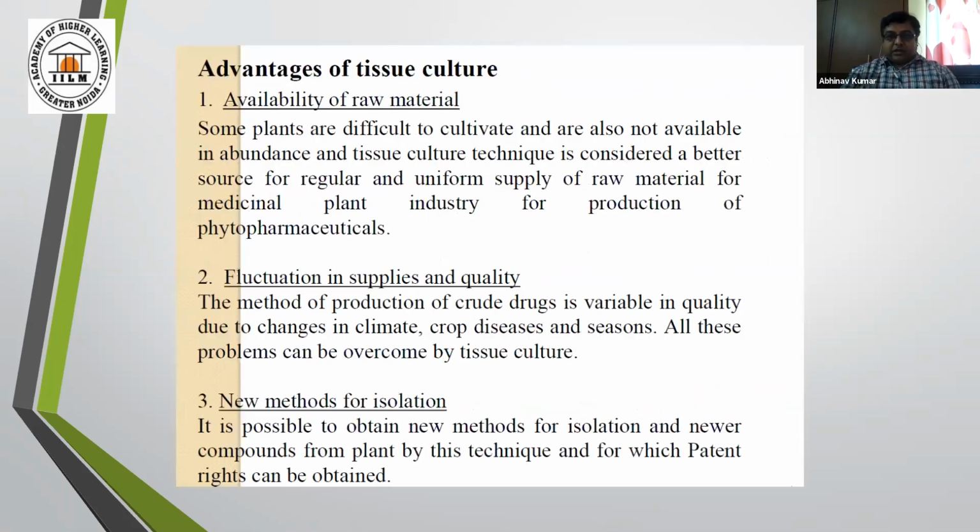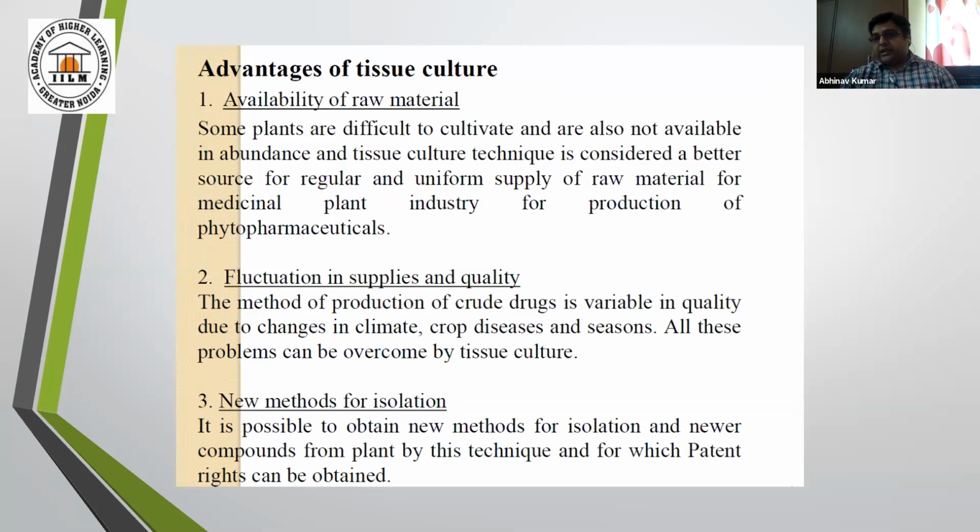So I am going to sum up the advantages of tissue culture at the start of this lecture. Availability of raw material. Nowadays in our country, there are n numbers of plant-based industries which consistently need availability of raw material.